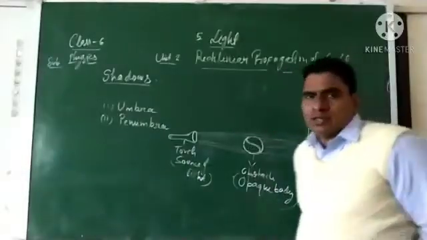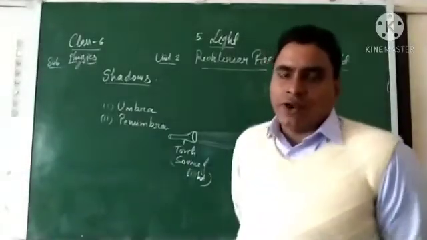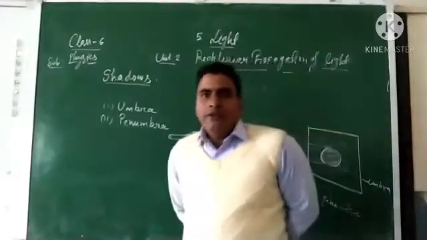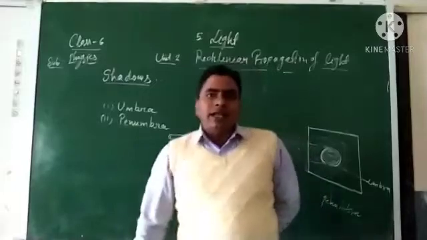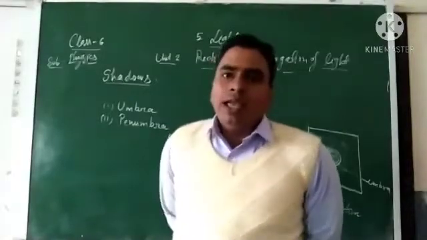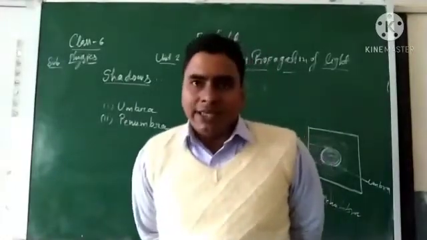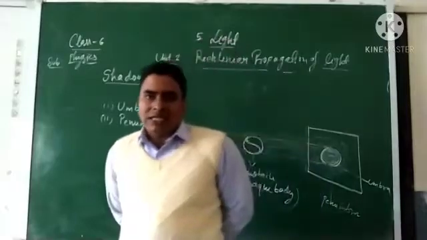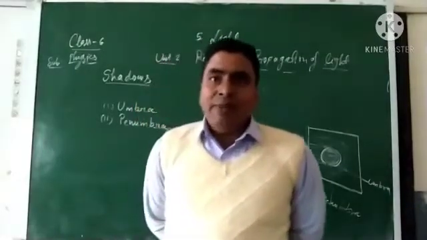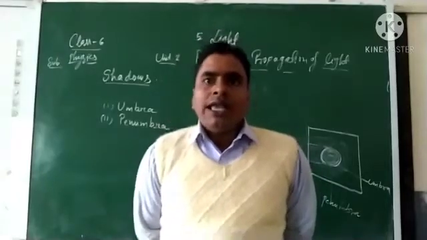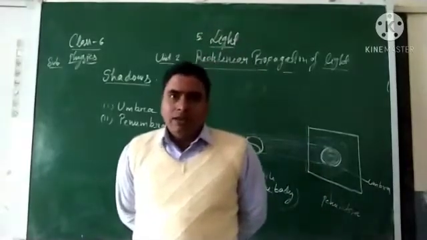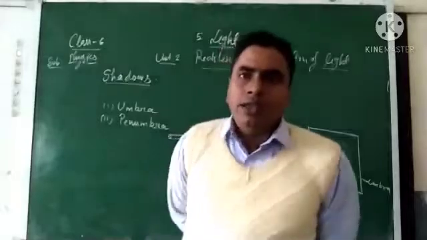So, shadows. How is a shadow formed, or what is a shadow? When we place an obstacle, or you can say an opaque body, in the path of light rays coming from a source, which may be a point source or an extended source, whatever you want you can take.